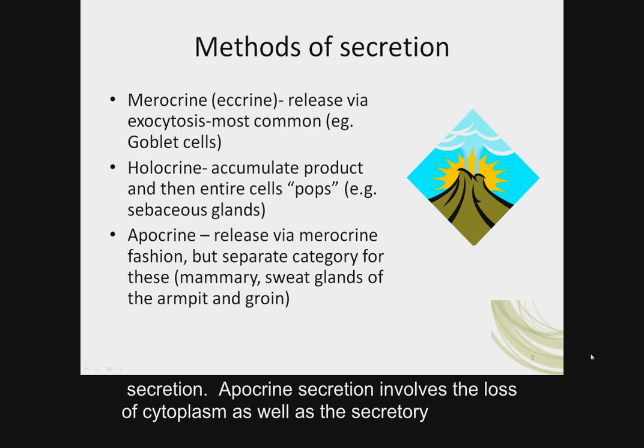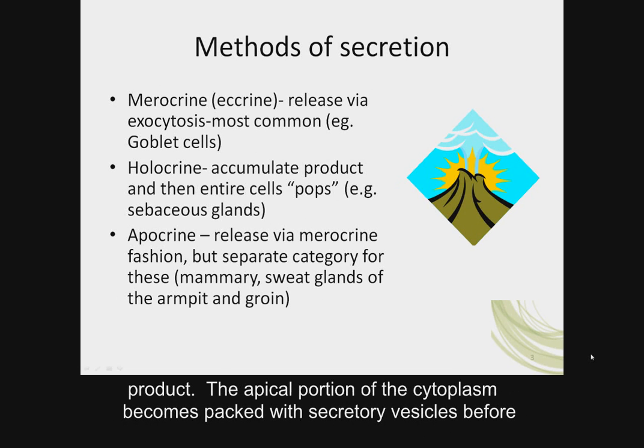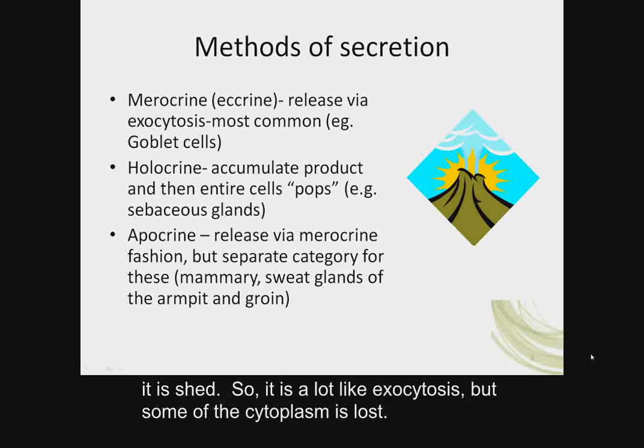Apocrine secretion involves the loss of cytoplasm as well as the secretory product. The apical portion of the cytoplasm becomes packed with secretory vesicles before it is shed. So it is a lot like exocytosis, but some of the cytoplasm is lost.